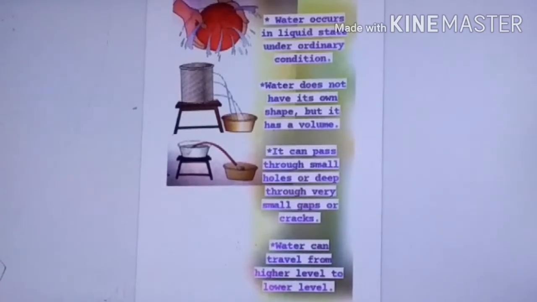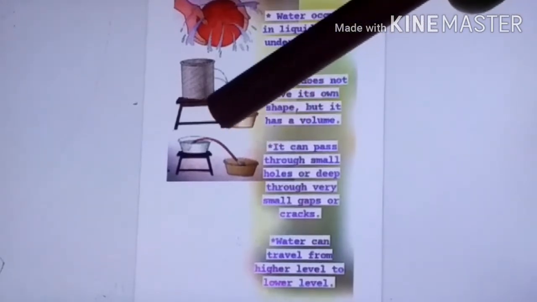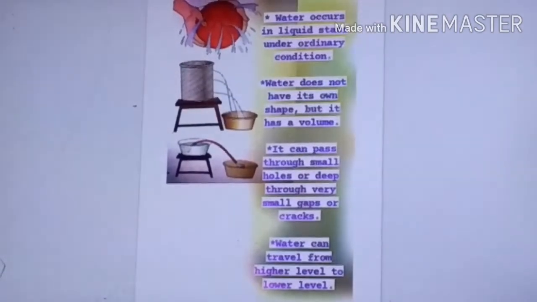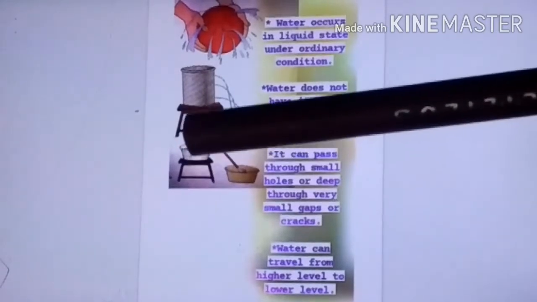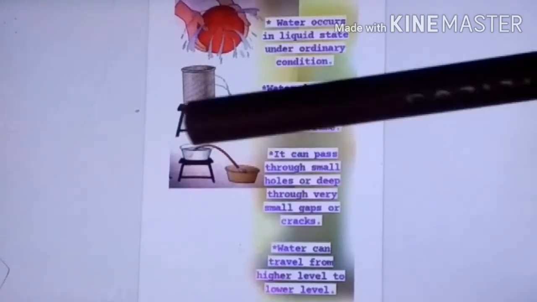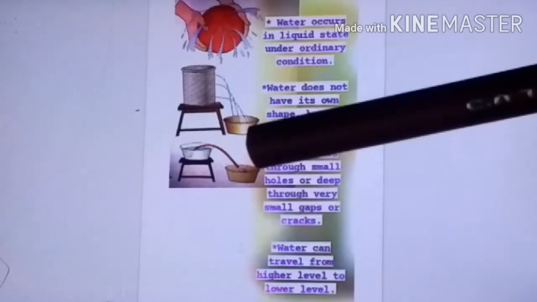And the fourth property is that water travels from the higher level to the lower level. See this pipe I have put, you can observe what happens. The water is coming out from this pipe, but it is kept at a higher level than this tub.